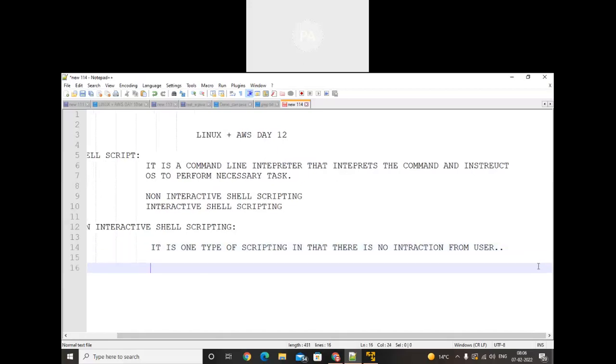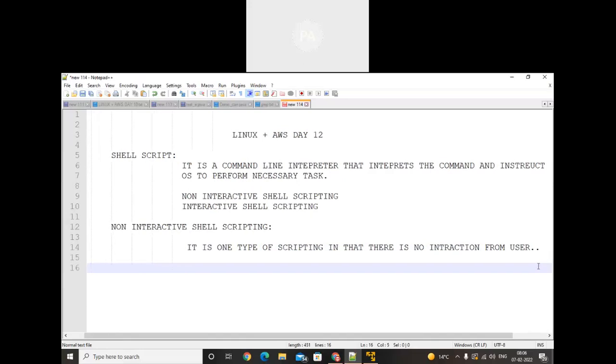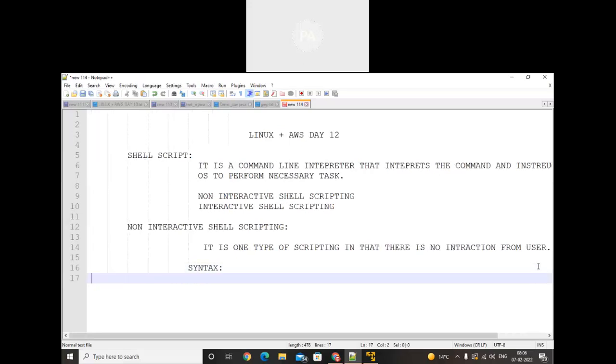Okay, so I will show you an example. I will write a syntax. Whenever we start scripting, the first line is mandatory. For example, if I want to write my own script, I will use hash, exclamation mark, slash bin slash bash. This step is a mandatory statement. Whenever we create a script, this step is mandatory.